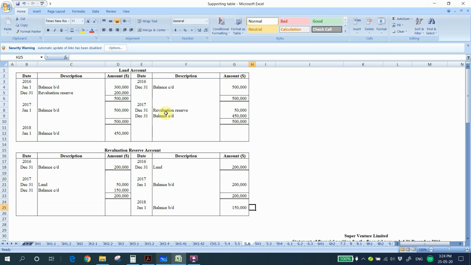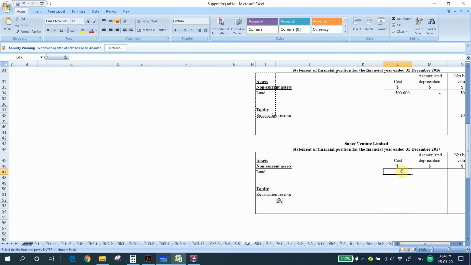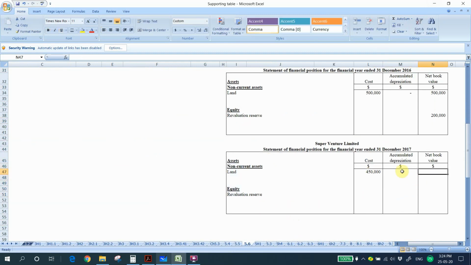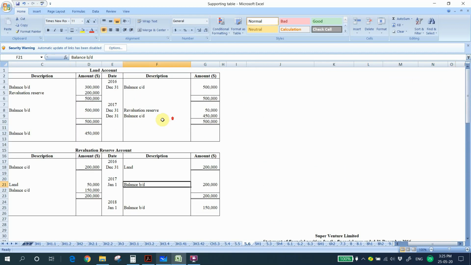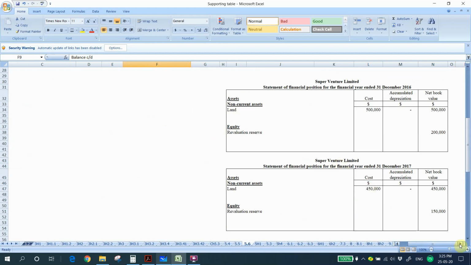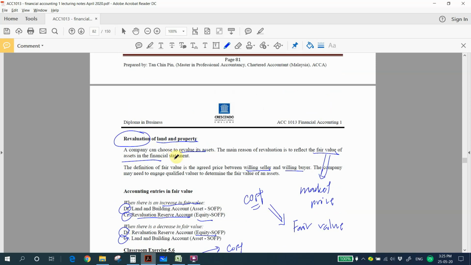Then we reflect this in our statement of financial position. Your land value changed to 450,000. Accumulated depreciation is 0, so your net book value is also 450,000. Your revaluation reserve, the latest one, is 150,000. We follow the balance c/d to get the amount. So that's all for your classroom exercise 5.6.